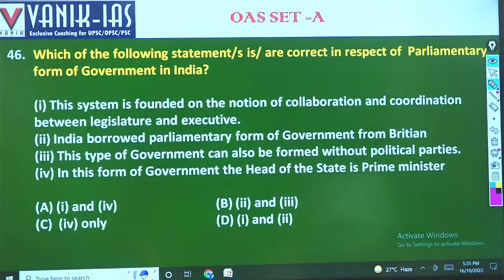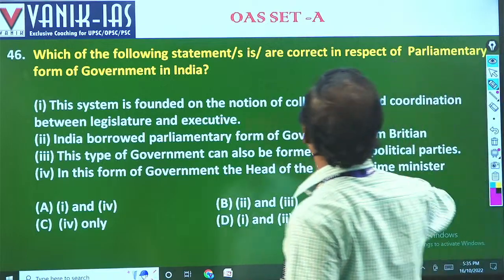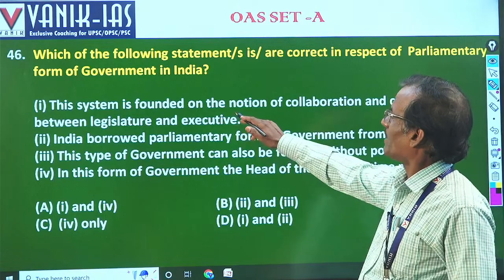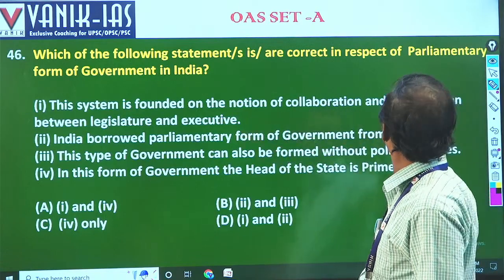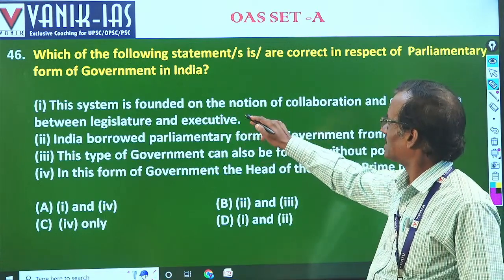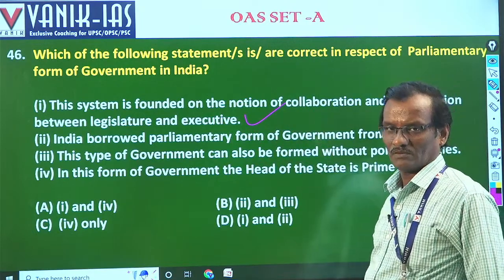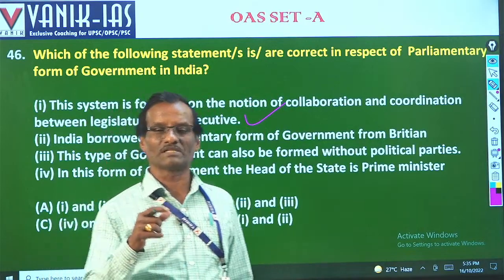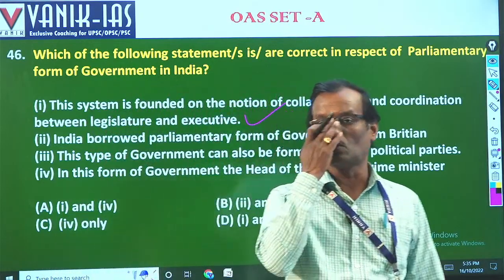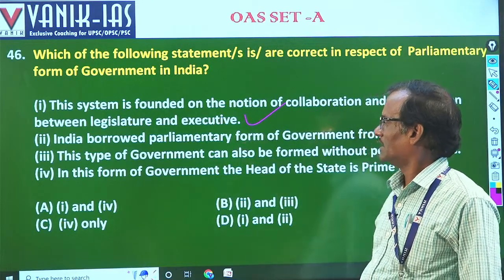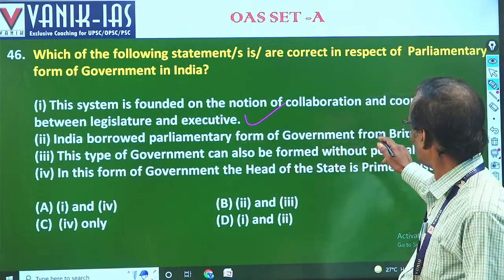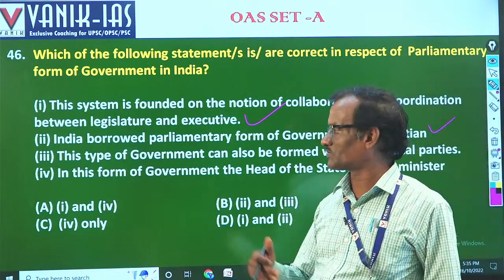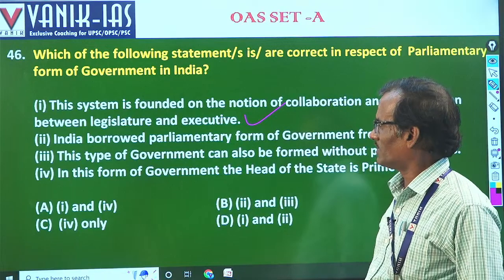Which of the following is correct in respect to parliamentary form of government? This system is founded on the notion of collaboration and coordination between the legislature and executive. That is correct, because the parliamentary system is based upon the principle that the executive is responsible to the legislature. India borrowed the parliamentary form of government from Britain. That is alright, because we had a long experience with Great Britain. So obviously we have borrowed.